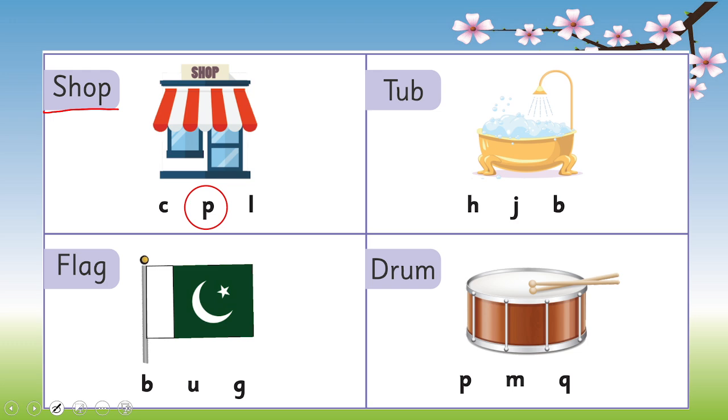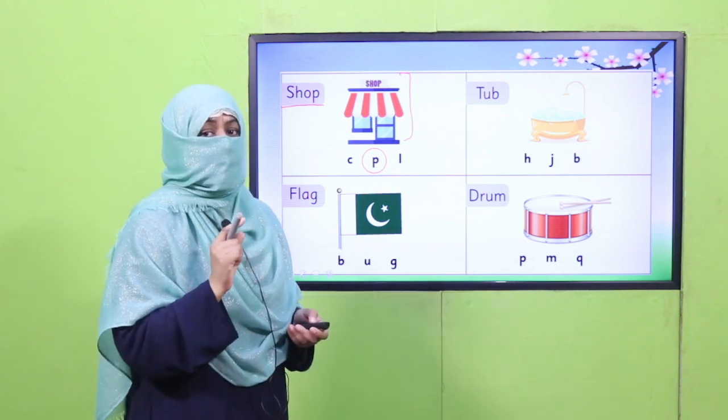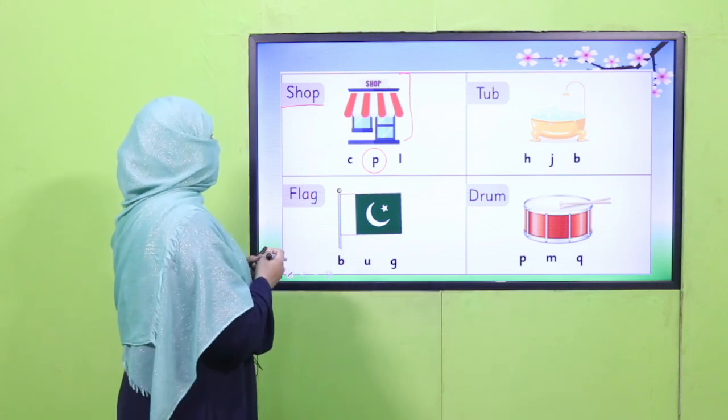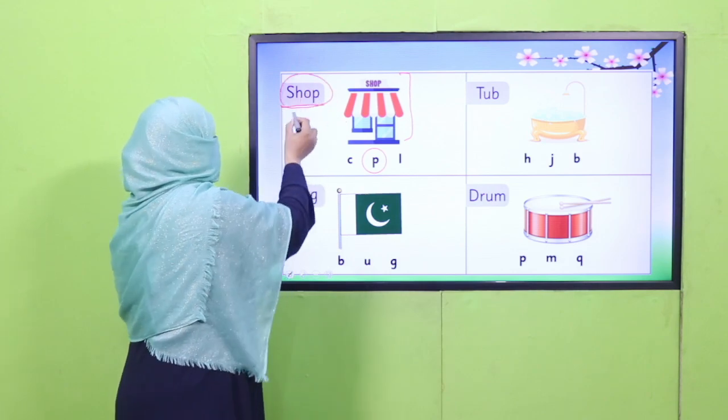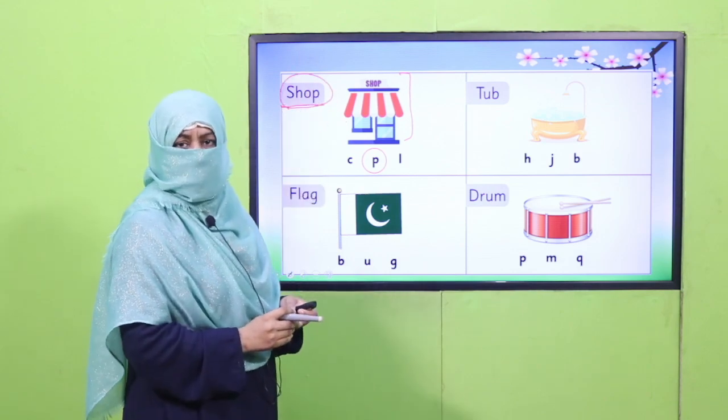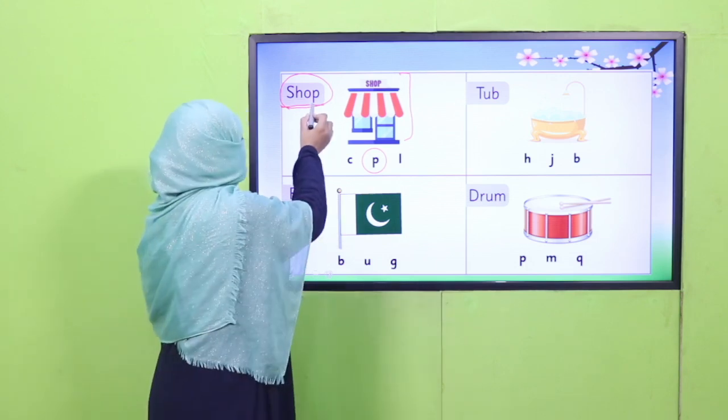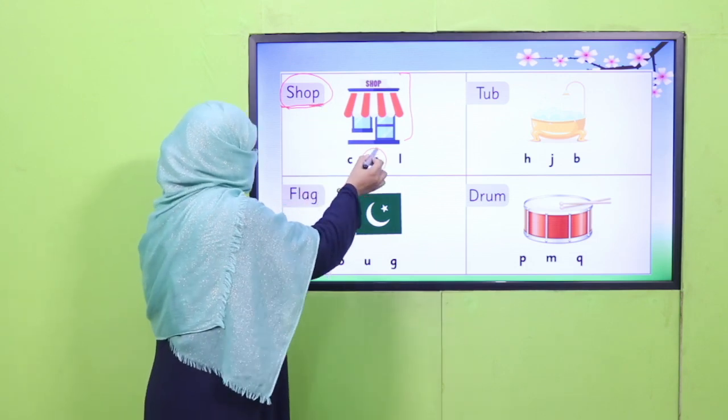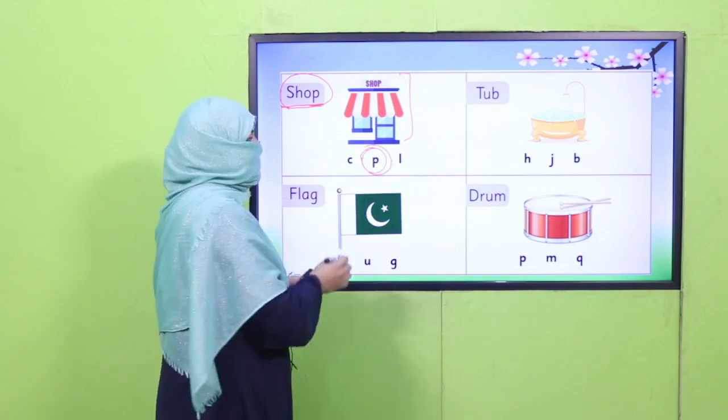It's shop. The picture is there. So you have to focus on the ending sound. Again, I repeat, ending sound. So how does this word end? Shop. Again, the p sound is the last sound, which is here. That has been circled for you.